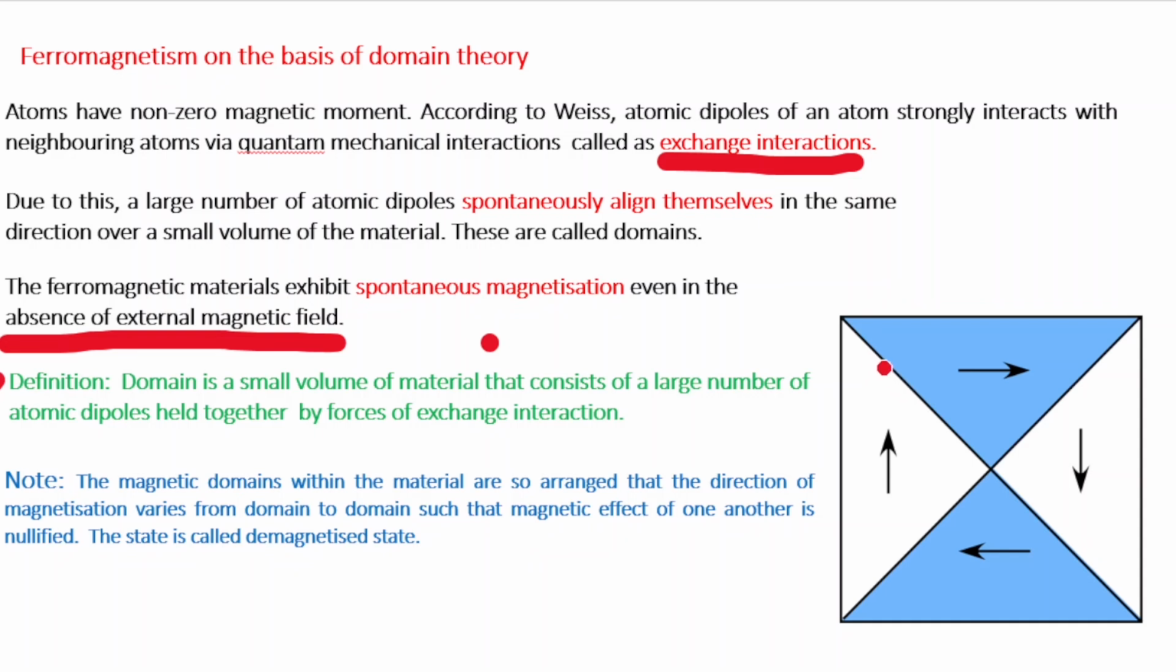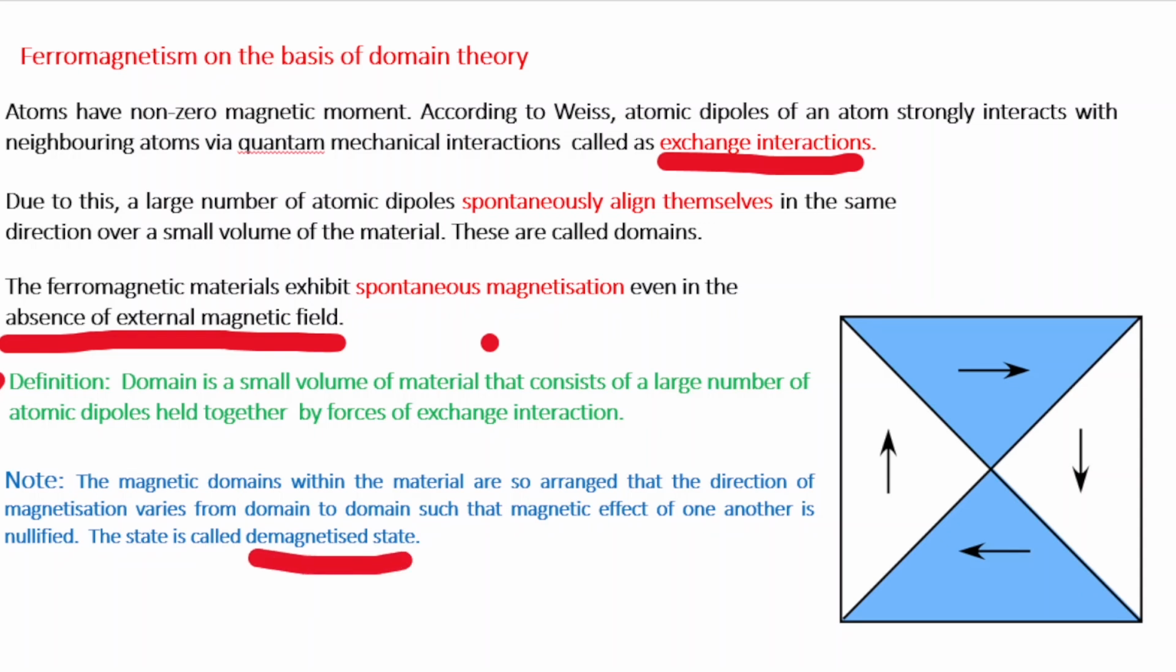The magnetic domains within the material are so arranged that the direction of magnetization varies from domain to domain, such that the magnetic effect of one another is nullified. You can see in this picture, there are 4 domains here. I have drawn a schematic diagram. Now, the net magnetization of each domain is shown here, and you can see that all the magnetizations nullify each other. Therefore, the sample is in the demagnetized state.